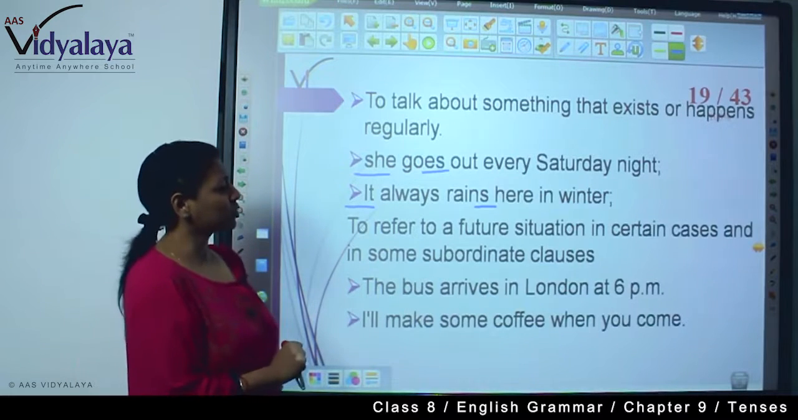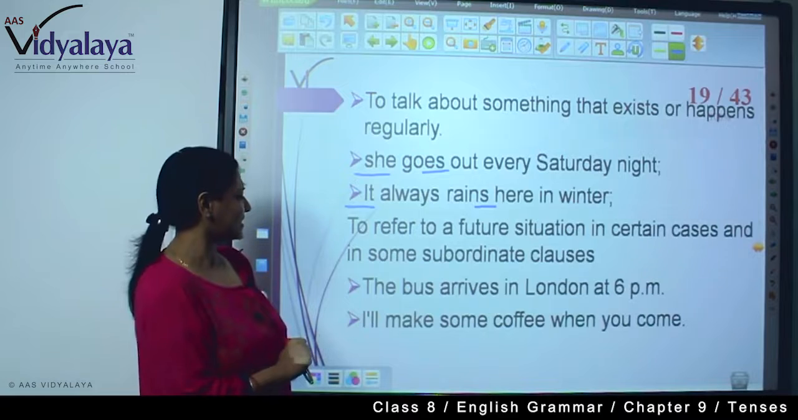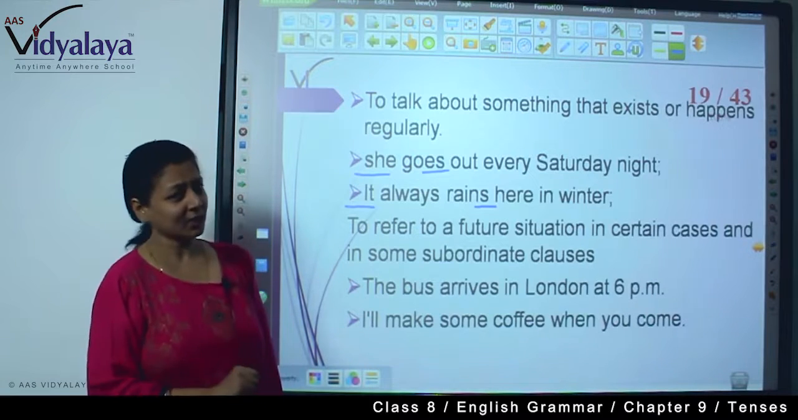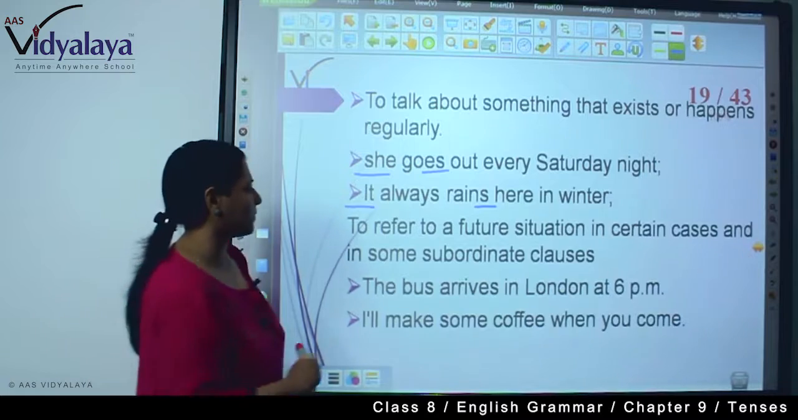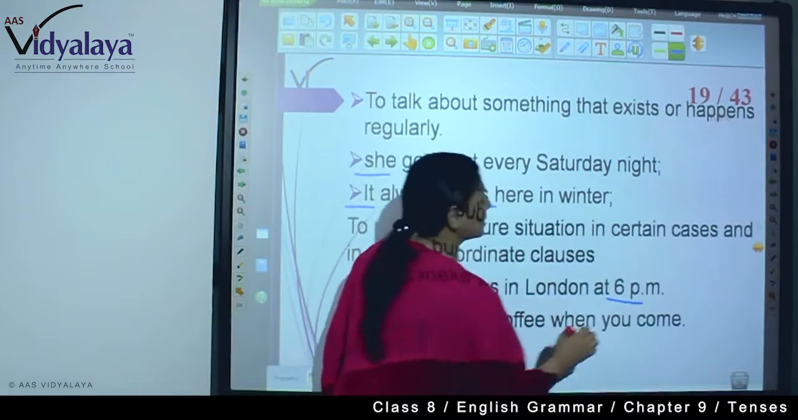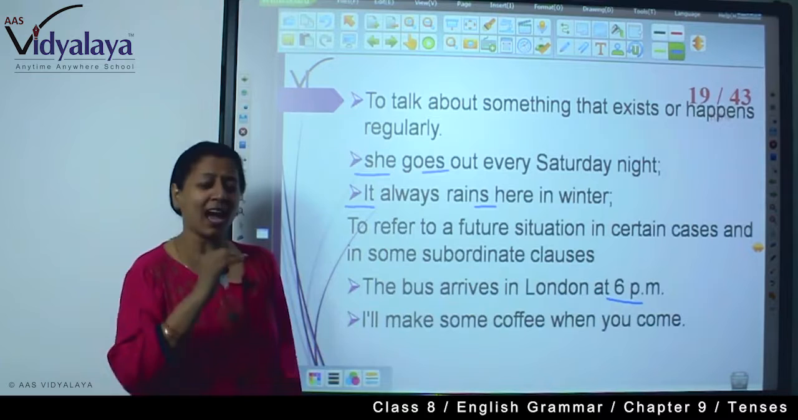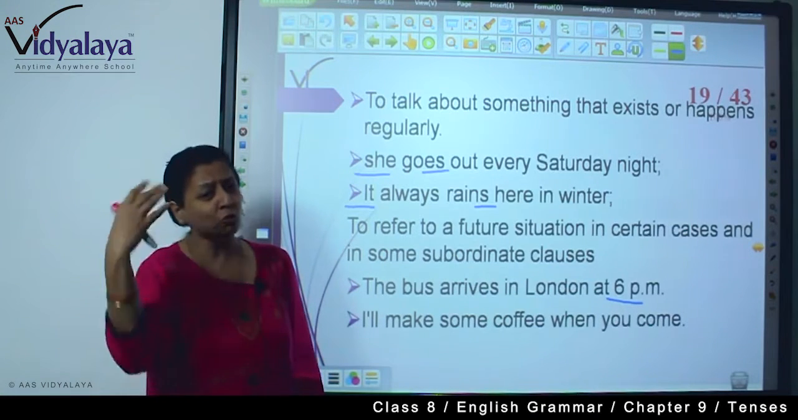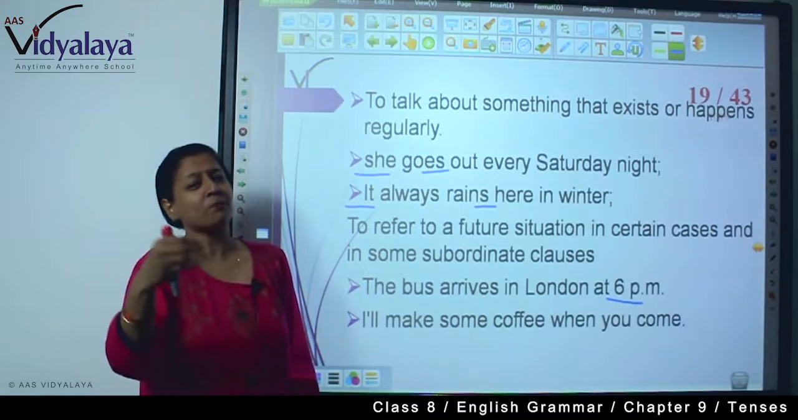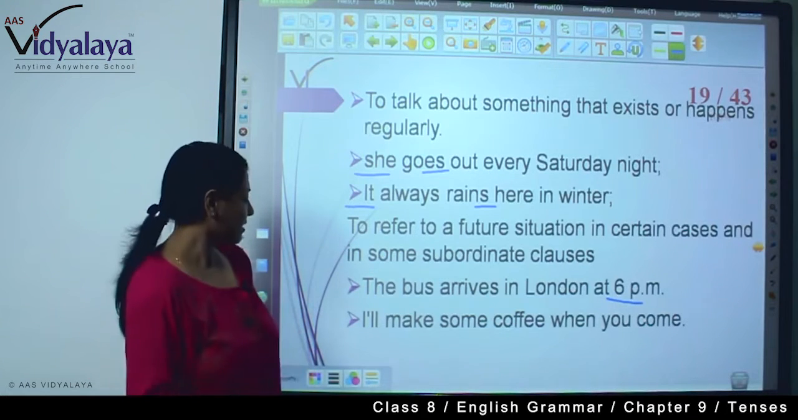To refer to a future situation in certain cases and in some subordinate clauses. How? The bus arrives in London at 6 p.m. Though it is 2 o'clock now, I know the bus arrives at 6 p.m. So the future event I am saying in simple present tense, right?